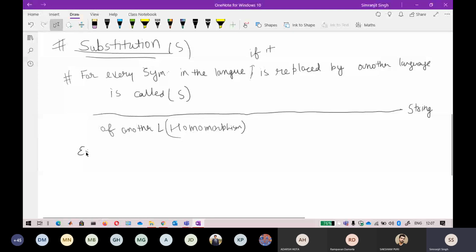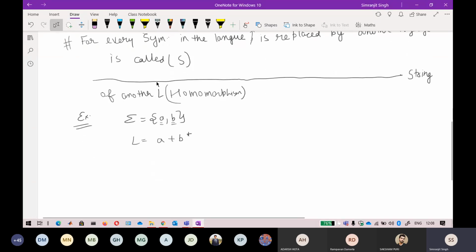So if I give you an example, the input alphabet here is {a, b}. Every symbol in the language is then only a or b. Suppose the particular language is defined by (a + b)*. Now I substitute: I take the symbol a, that is f(a), and I replace it with another language.